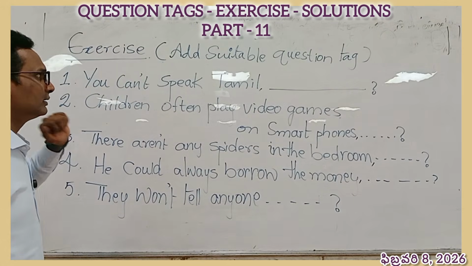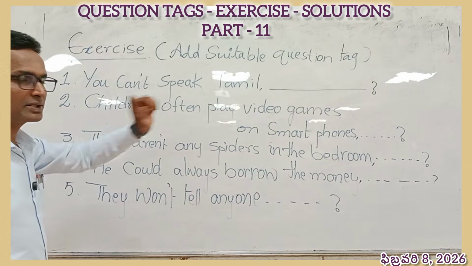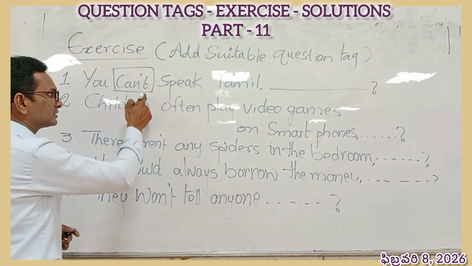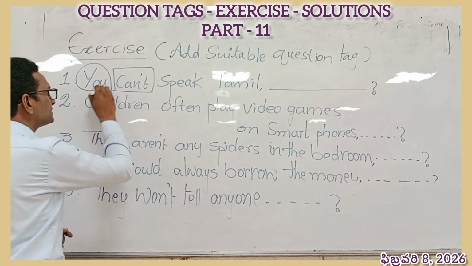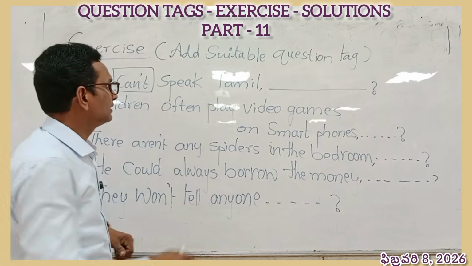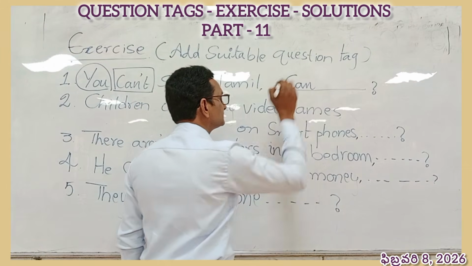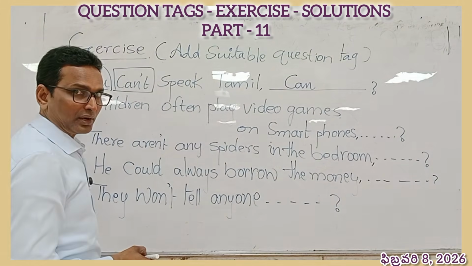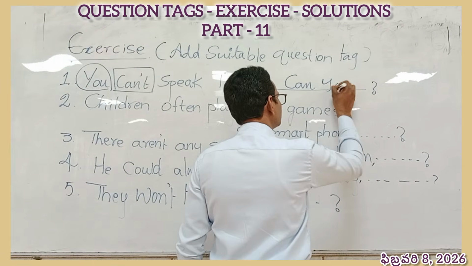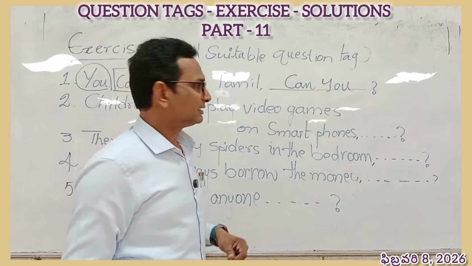You can't speak Tamil. We know if the sentence is negative, we have to write the positive tag. So can't is can plus not. And we should look at subject. We have to write the pronoun of the subject. These two are enough to deal with this task. It is negative. So what is positive? Can. And the subject itself is pronoun. Hence, we will use it directly. Can you is the answer.